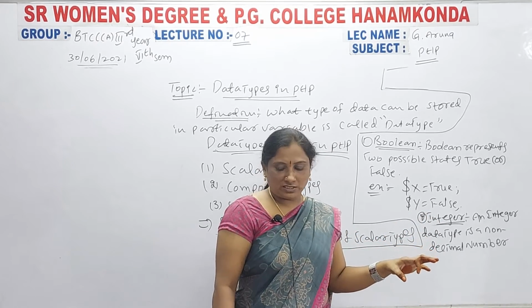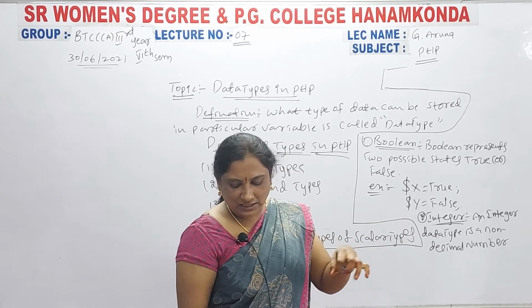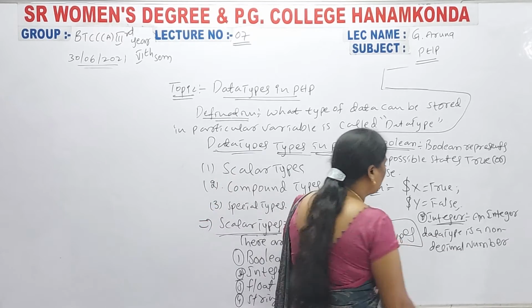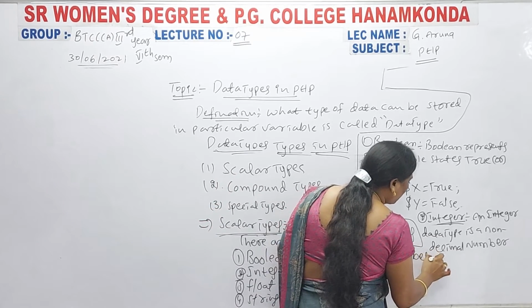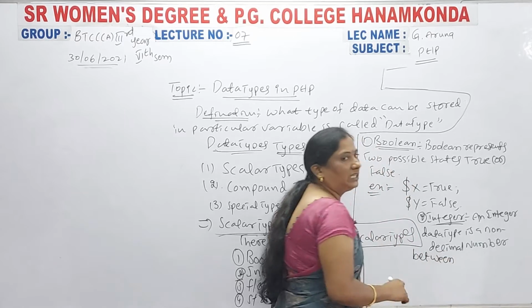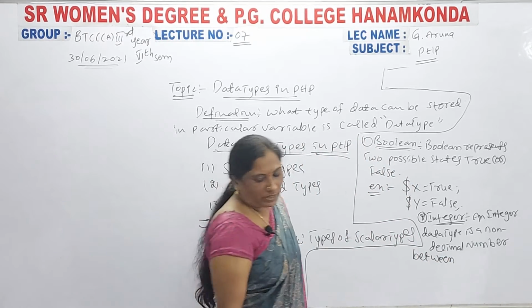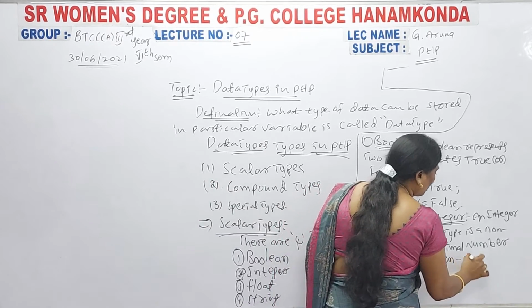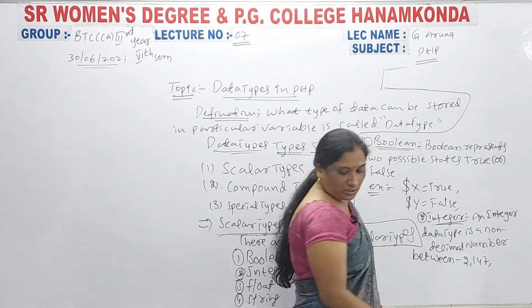That is the difference. So what is the range? What is the range of this PHP integer data type? It is from -2,147,483,648 to +2,147,483,647. This is the range.